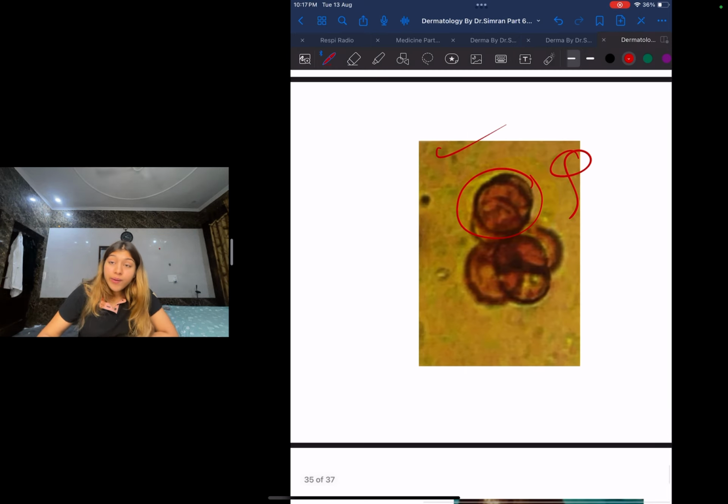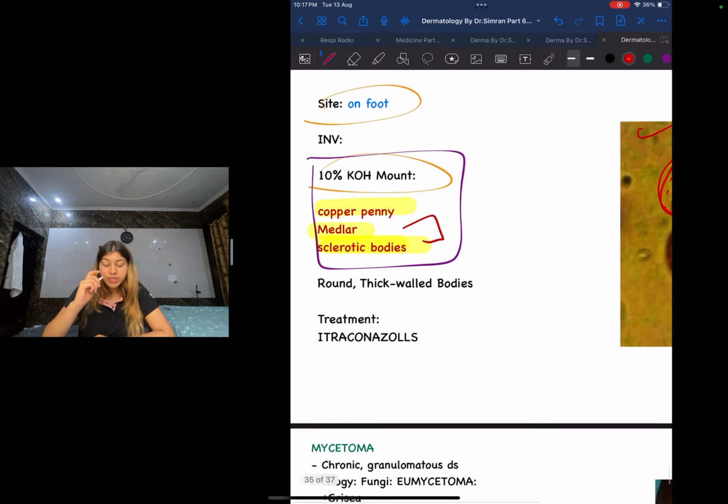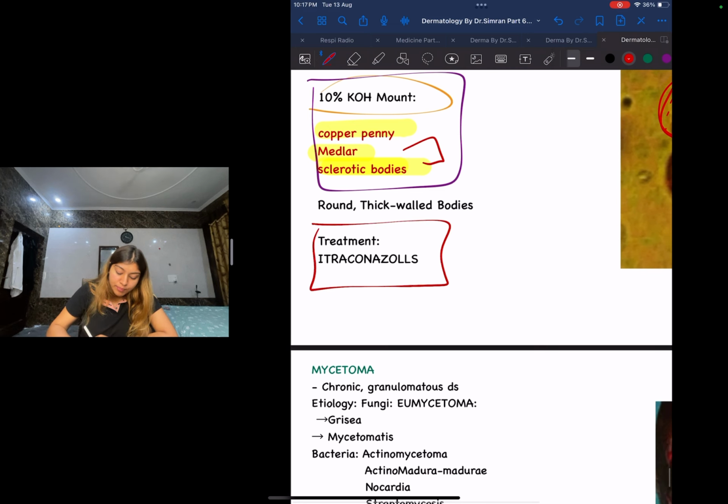Again, how is it defined, guys? These are round thick bodies. I can see that this surface is going to be round, and it's thick bodies, like pennies, like coins, okay. Again guys, what is the treatment? Treatment is itraconazole. Where else did I use itraconazole? Very good. In sporotrichosis also I gave the patient itraconazole.